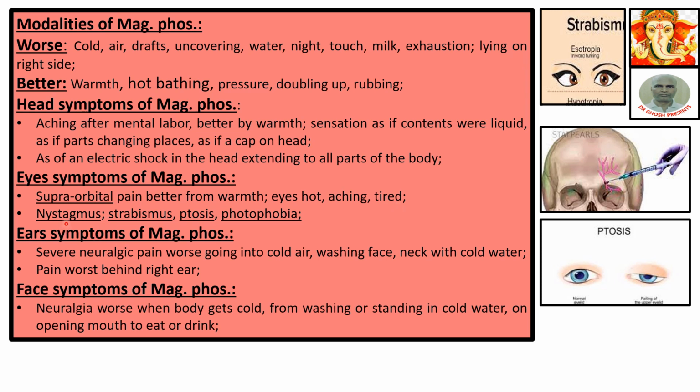Nystagmus means the eyes are moving involuntarily, right and left or up and down, constantly moving. This is nystagmus. This is strabismus: the eyes are not in aligned condition. When we look at a particular thing, both our eyes look at it. Here, this eye and this eye have different directions. This is called strabismus.